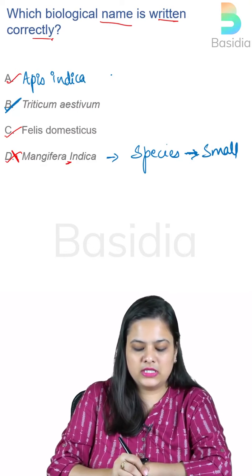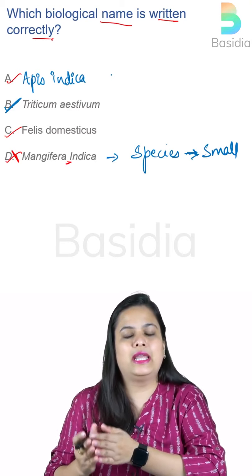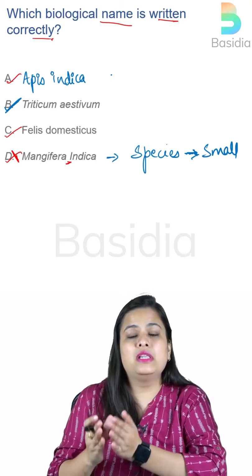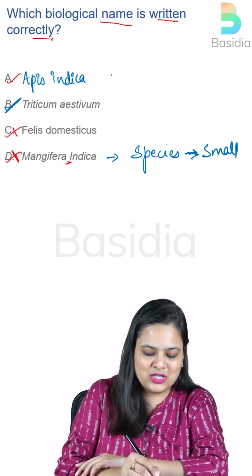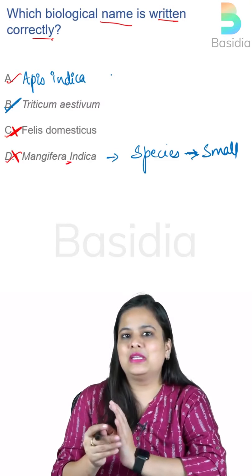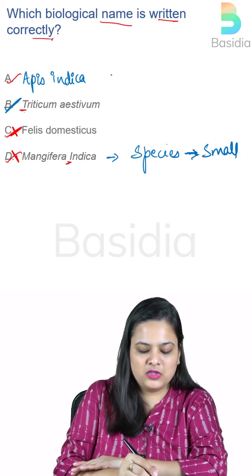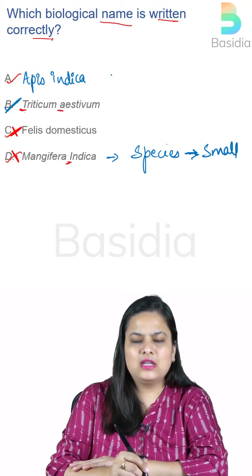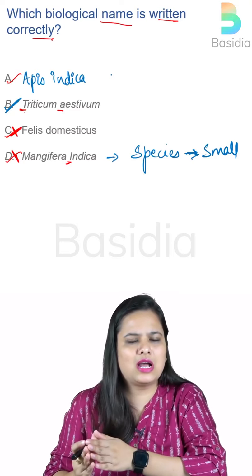Next is Felis domesticus. Now, what is wrong with this? Remember, whenever we talk about any type of binomial nomenclature or any name for that matter, it should always be italicized, right? So, this option is also wrong. Then, Triticum aestivum, you can see that it is properly italicized and properly written with the first capital and small letter. But what is wrong with this Apis indica?